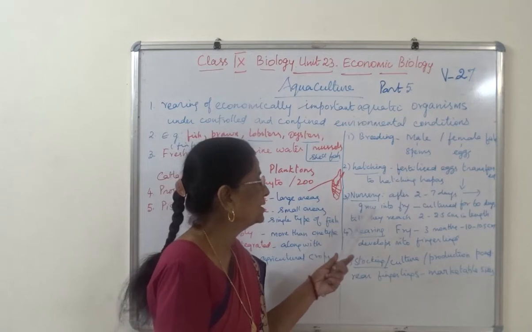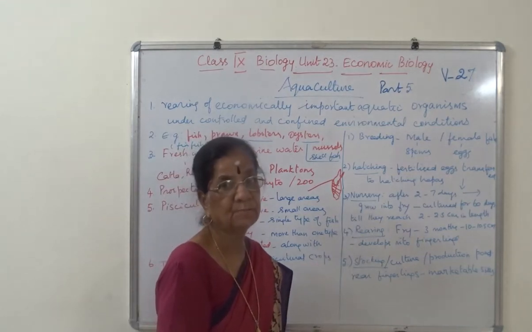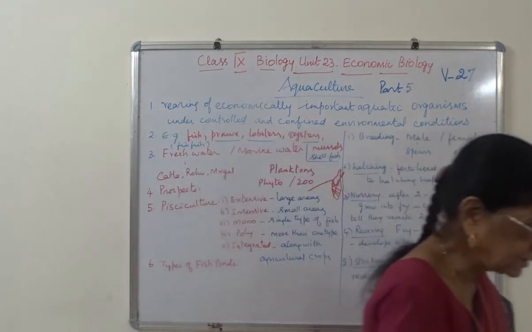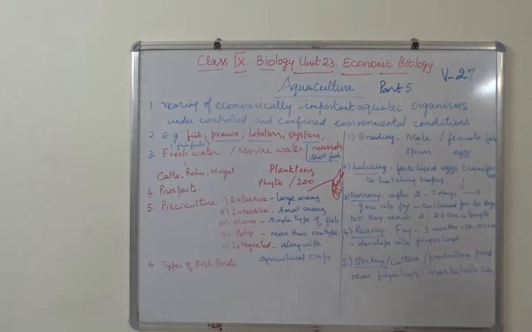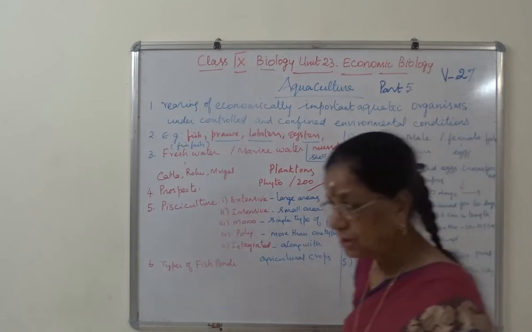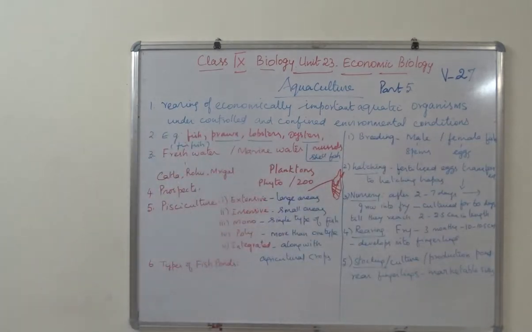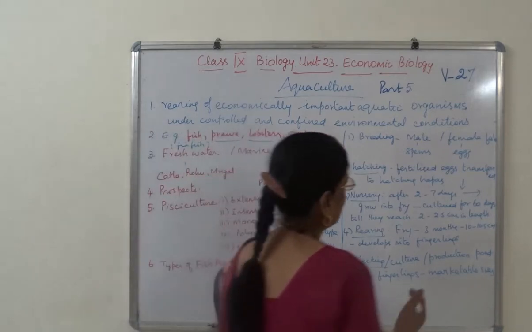Then the third one is the nursery pond, where the fertilized eggs are transferred after 2 to 7 days. From 2 to 7 days, the transferred fertilized eggs are growing into fry. These terms are necessary to remember. Only then will we understand the types of fish pond.